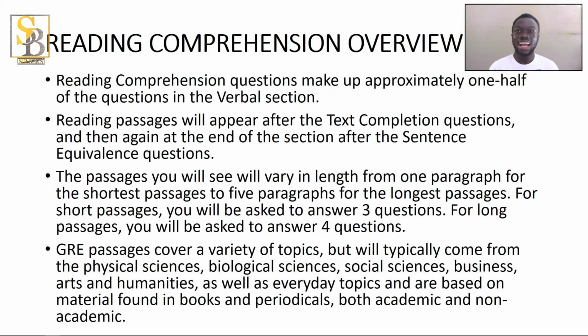So reading comprehension makes up about 10 questions of each verbal section. So they appear after the text completion and again after the sentence equivalence. So if you know this and this is what you have mastered, you can skip your questions to that part so that you can answer them as such. The passages you will see will vary in length from 1 paragraph for the shortest passage to 5 paragraphs for the longest passage. For short passages, you'll be asked 3 questions. For long ones, you'll be asked 4 questions.